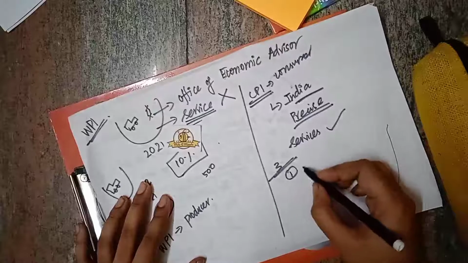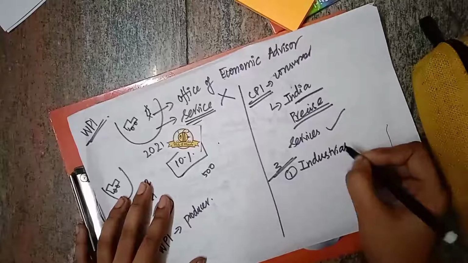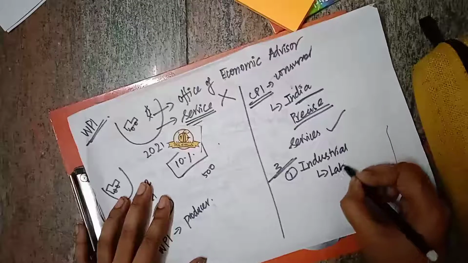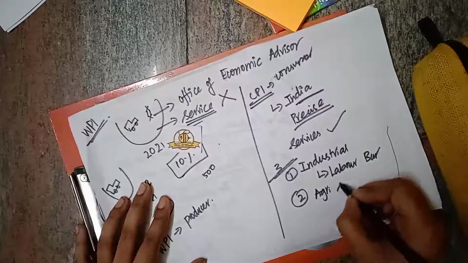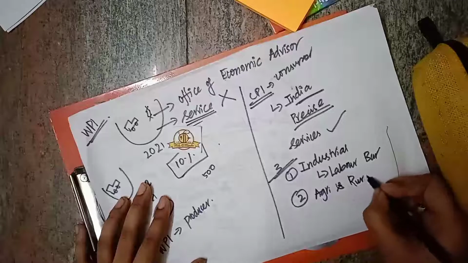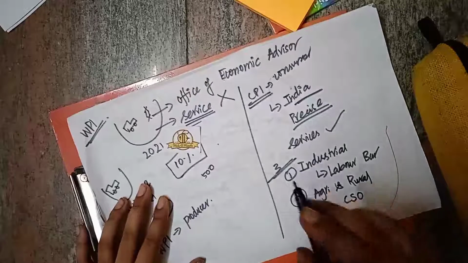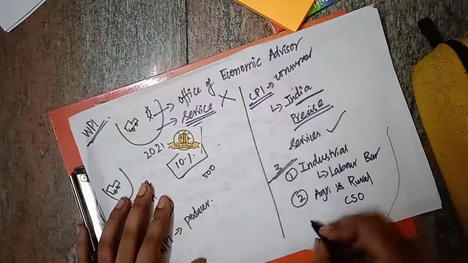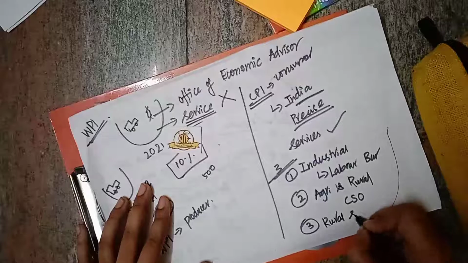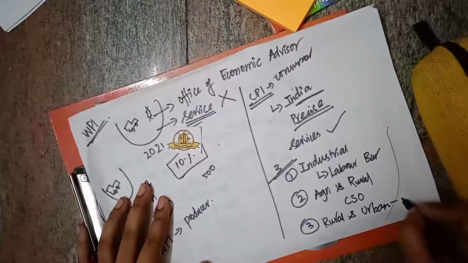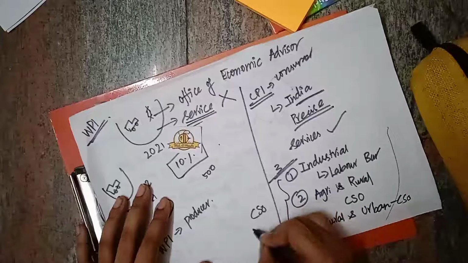CPI will be divided into three. One is CPI for industrial workers, which will be calculated by the Labour Bureau. The second one is CPI for agricultural and rural labourers, which will be calculated by the Central Statistical Office. So CSO is the one who calculates this. The third one is CPI for rural and urban, which will also be calculated by the CSO, and these three will be summed up and calculated by the Central Statistical Office.